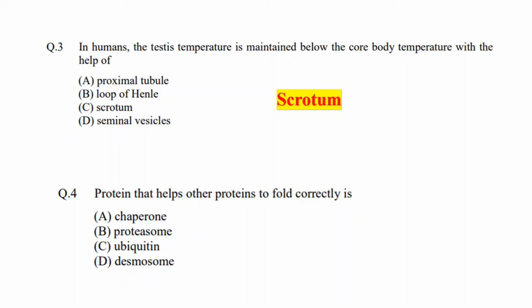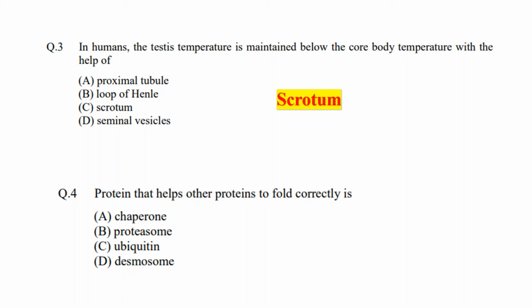It is too high for the spermatogenesis process. That is why the scrotum descends outside the man's body, so that the temperature around the testis can be lowered than our body temperature, and that temperature is required for the spermatogenesis process.